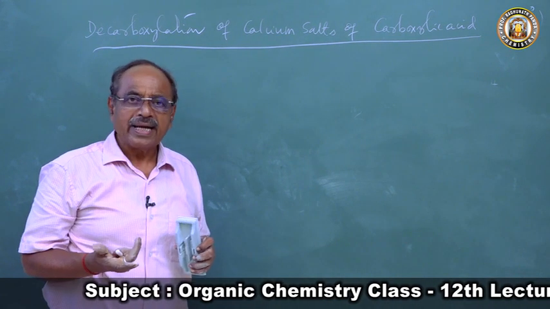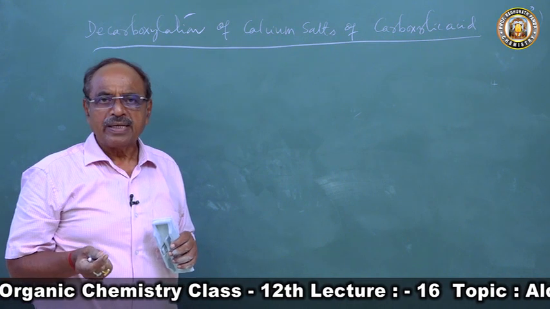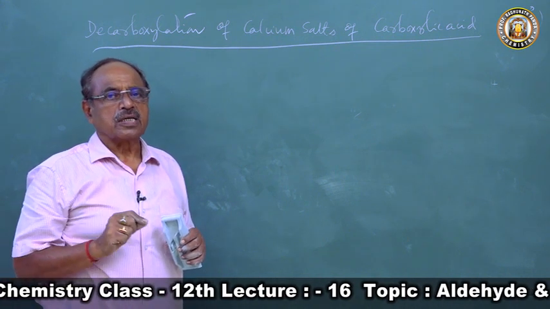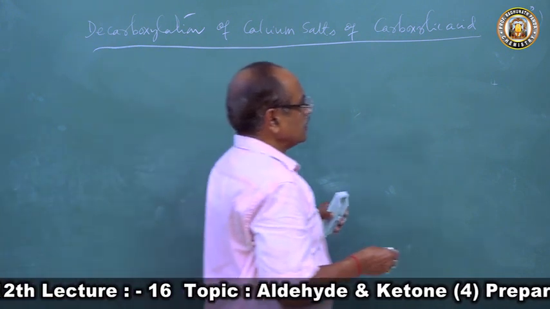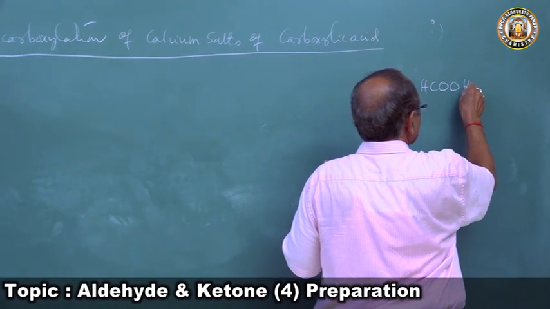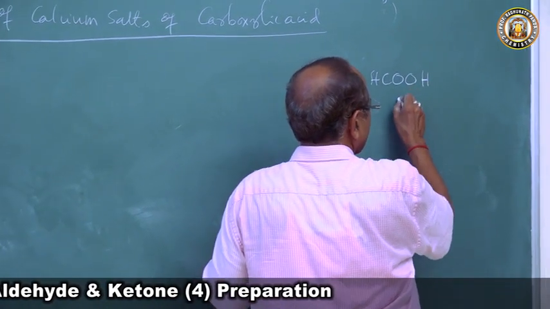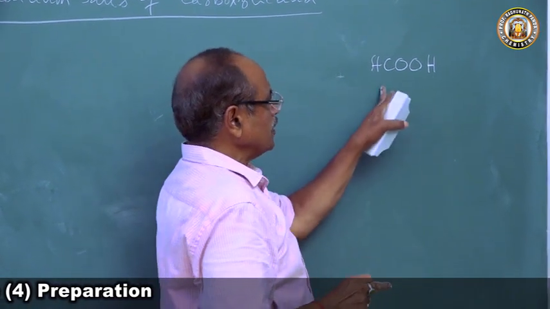So formaldehyde, so we'll take calcium formate. We want to prepare formaldehyde HCHO. So we'll take what? Calcium formate. So this is formic acid, HCOOH is the formic acid. So for calcium formate what? Calcium valency 2, formate valency 1.